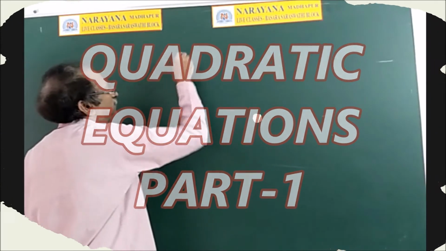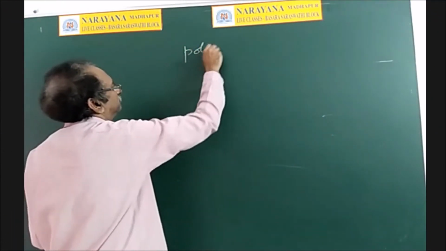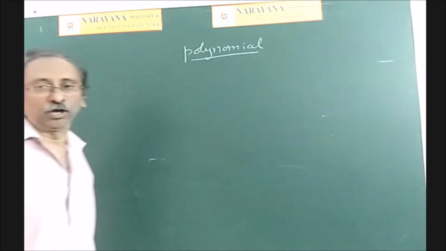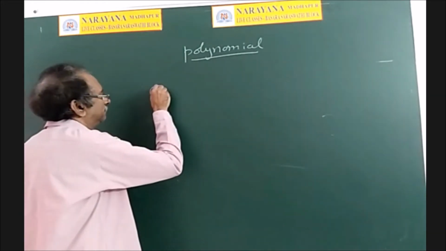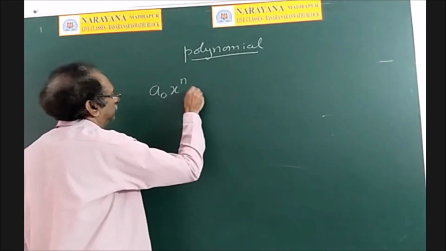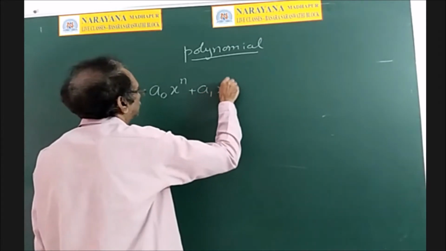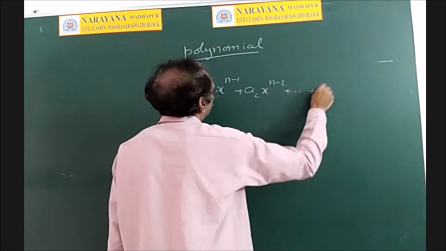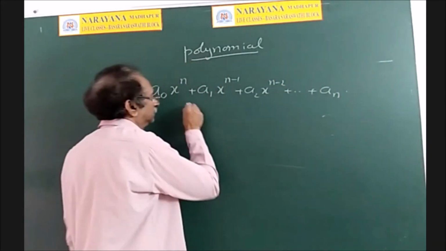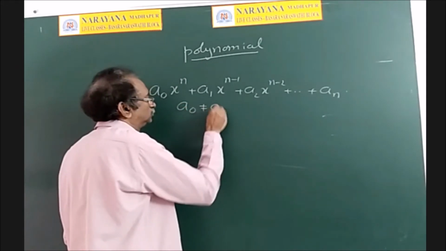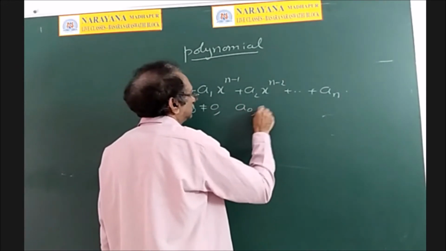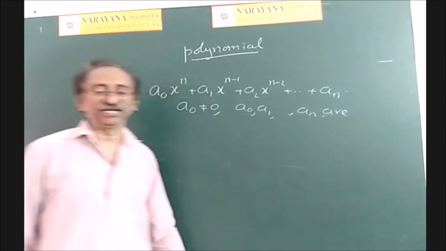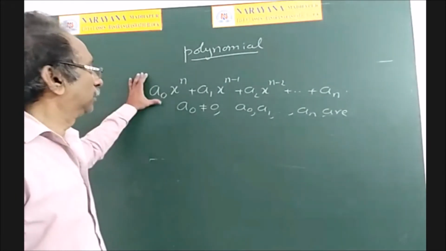So what is meant by a polynomial? An expression of the form a0 x^n + a1 x^(n-1) + a2 x^(n-2) + ... + an, a0 not equal to 0, and all the coefficients a0, a1, ..., an are real numbers or complex numbers, then it is called a polynomial.